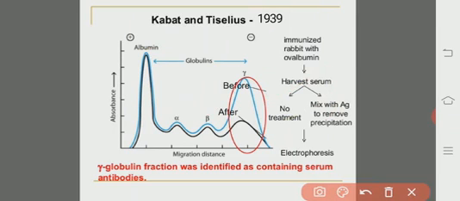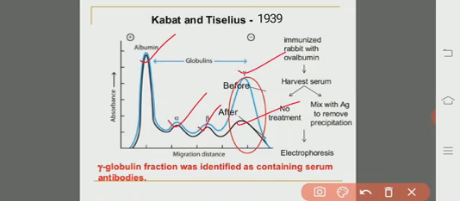Albumin is almost similar, alpha globulin is also similar, beta globulin also similar. But there is a drastic change in the height of the gamma peak. There is a high peak in the control, and a huge drop in the experimental